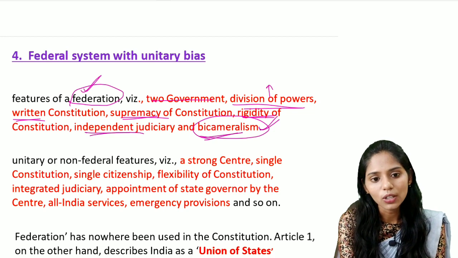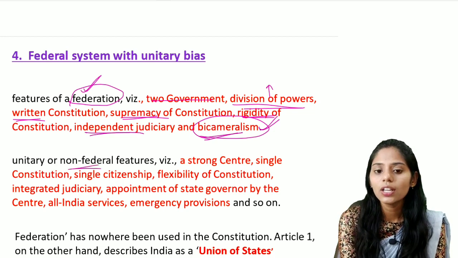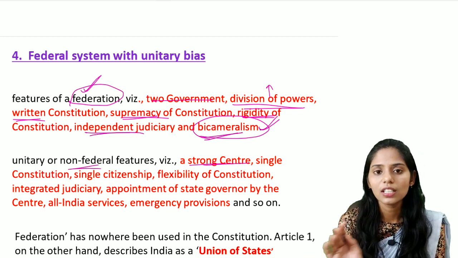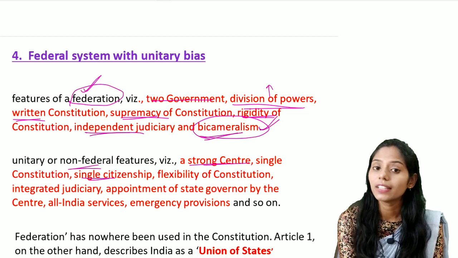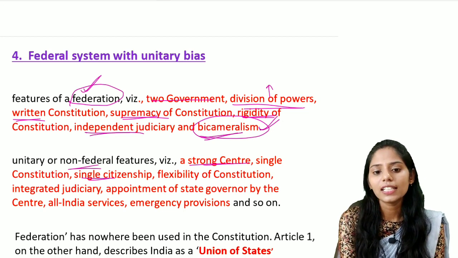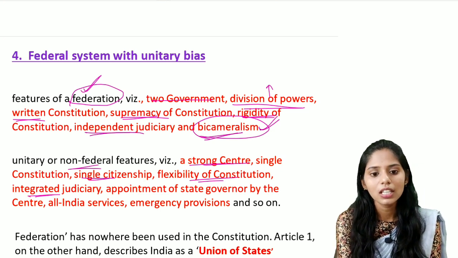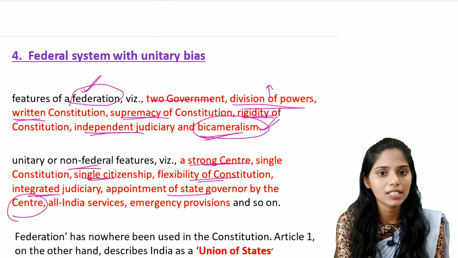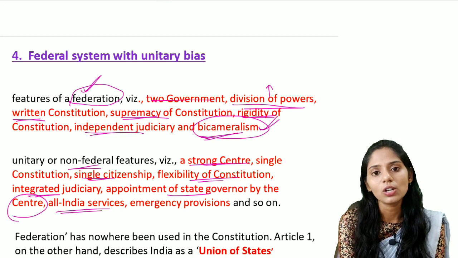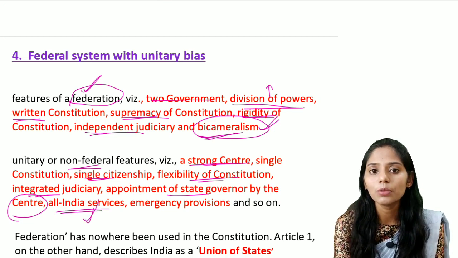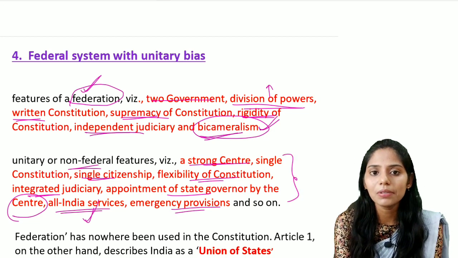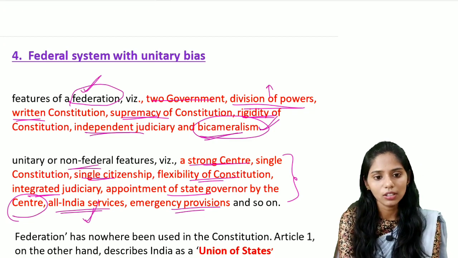And the next one is the unitary or non-federal features. They include a strong center. There is a single constitution for both the center and the state. The next one is a single citizenship. There is no dual citizenship. The next one is the flexibility of the constitution. The next one is an integrated judiciary and the appointment of the state governor by the center. This is an important feature of the unitary system. The next one is All India Services. These All India Services make the center more powerful. And the next one is emergency provisions. So these are some of the important examples of the unitary features present in our Indian constitution.